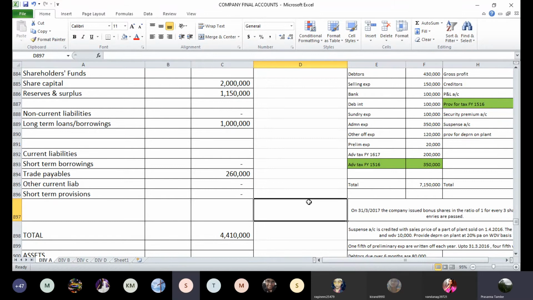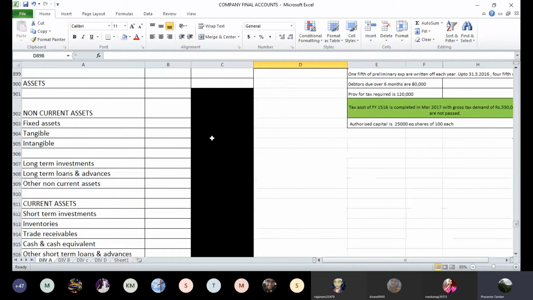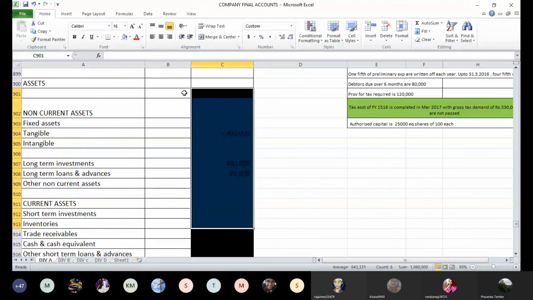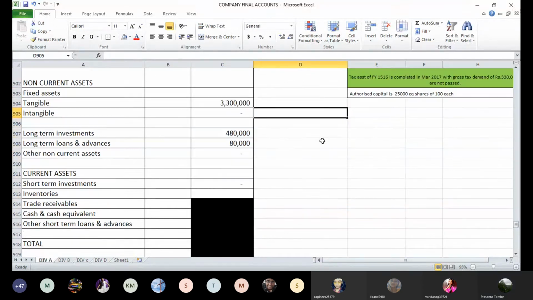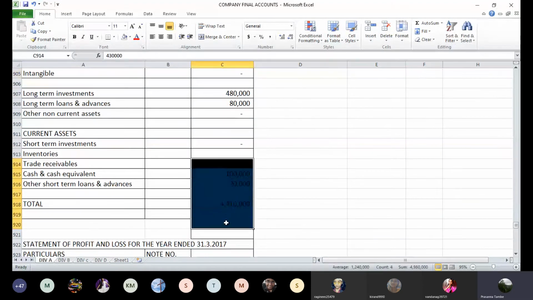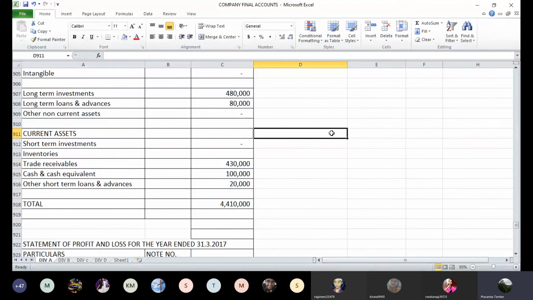Okay, good. So let's move on to the asset side. Let's see how much the asset side total is coming, note wise. Here is your asset side. 44 lakhs 10,000. On the asset side also the total is matching. So any other difficulty in this? No, sir.